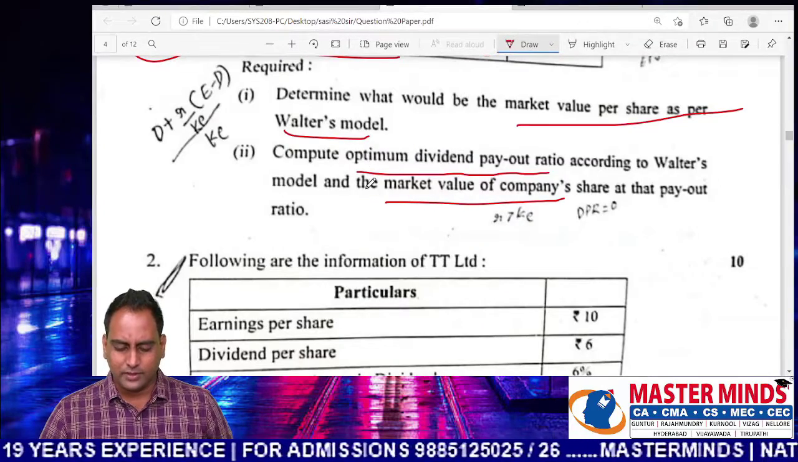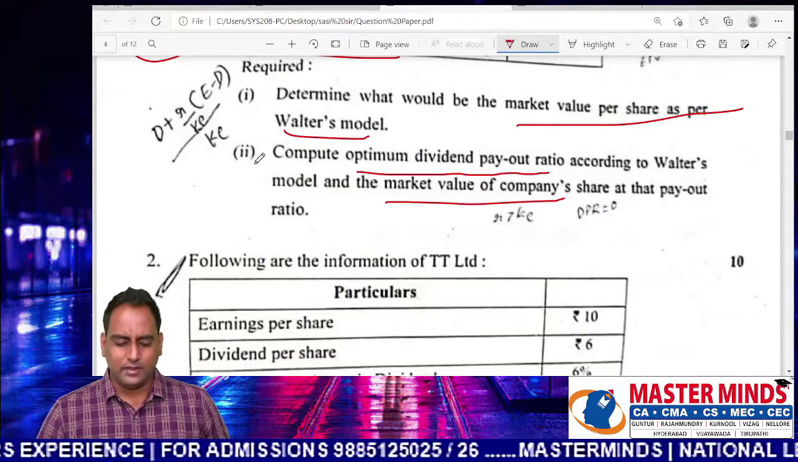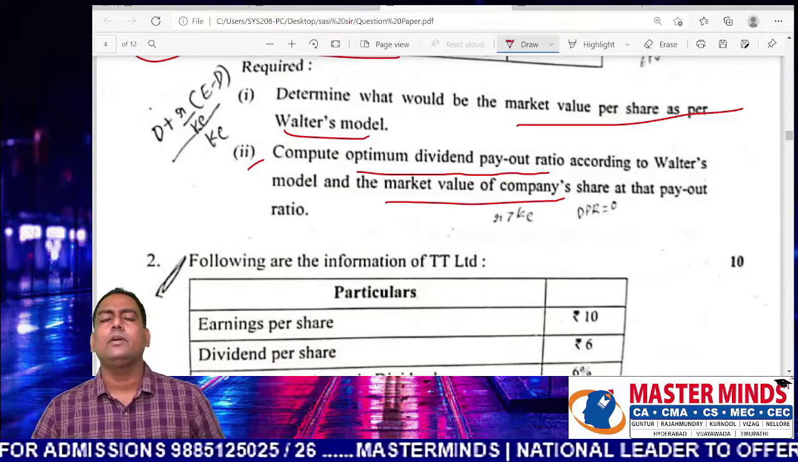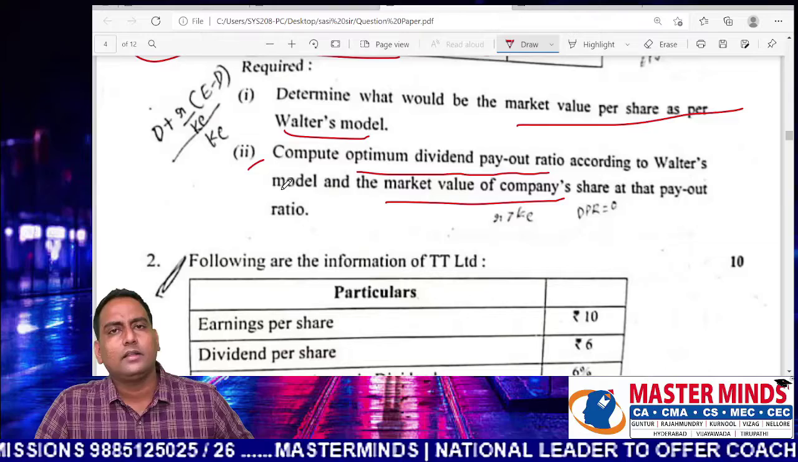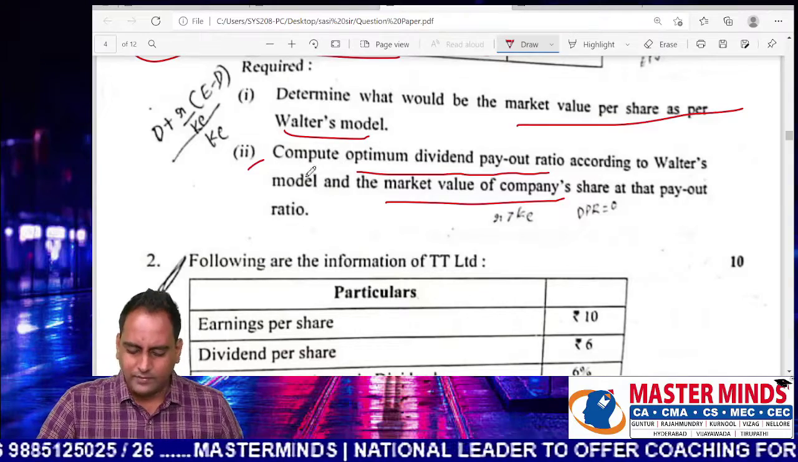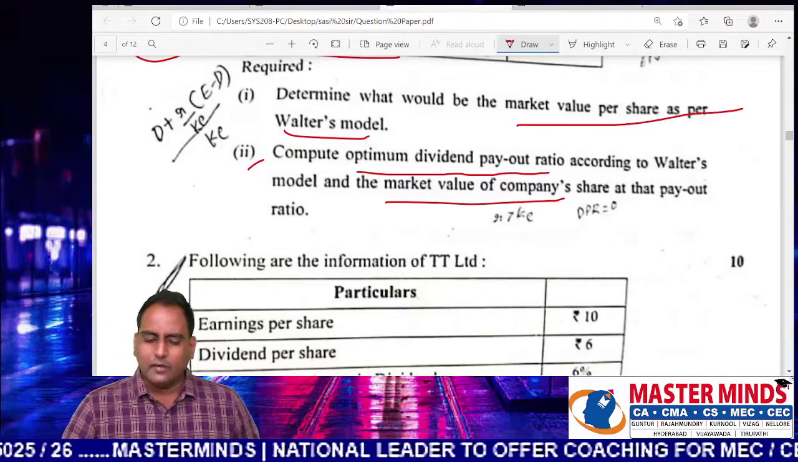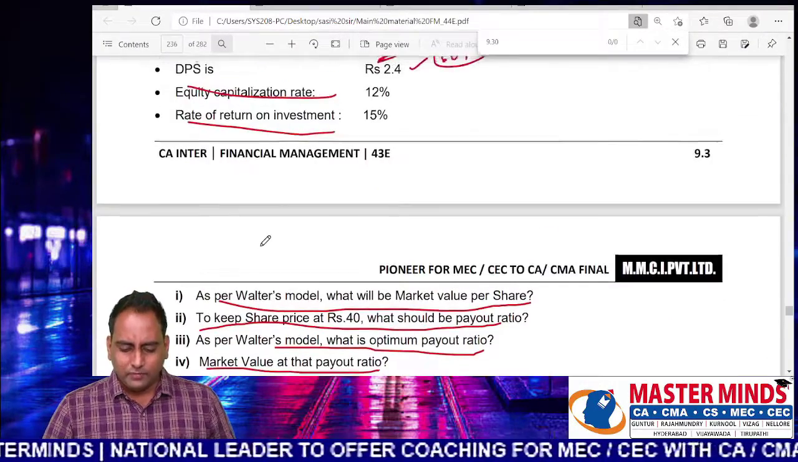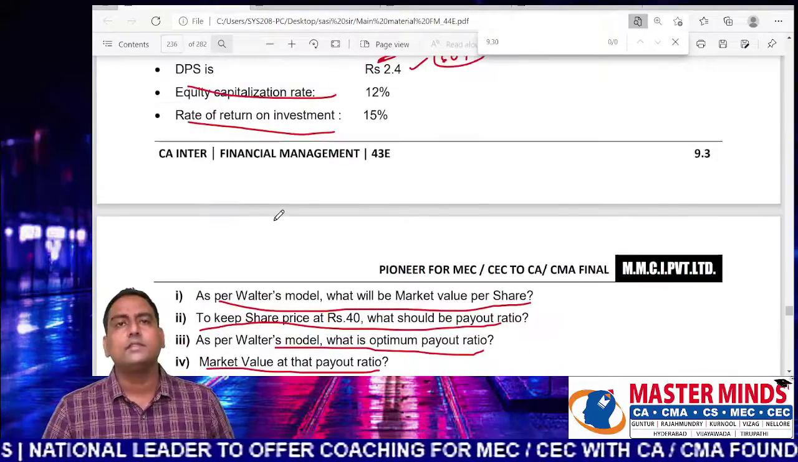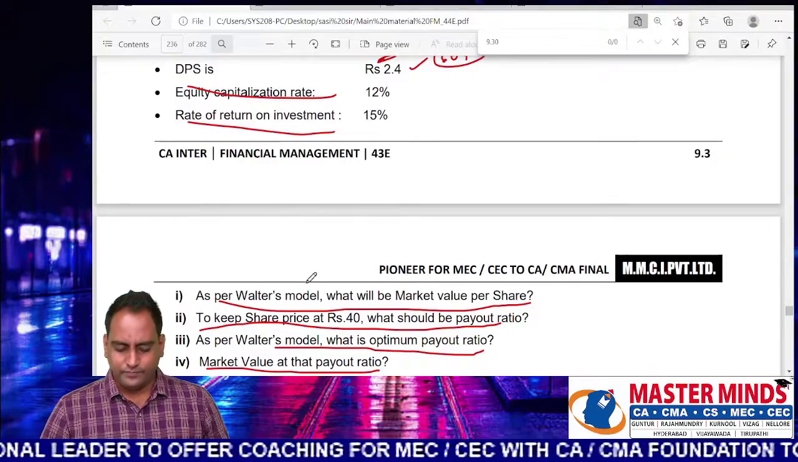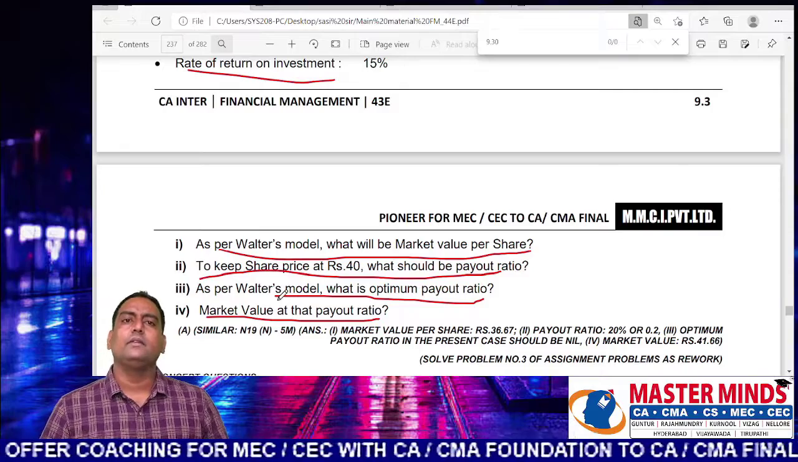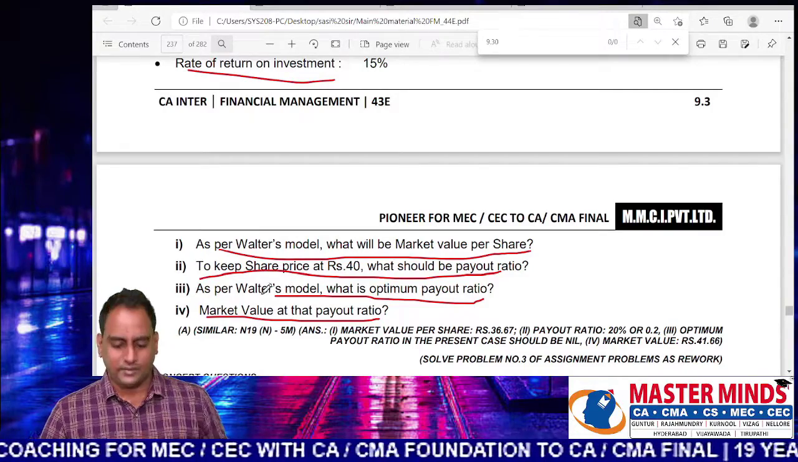So these 2 points are clubbed here. And in point number 2, you have to express the optimum dividend payout ratio and find the value of share at the optimum payout ratio. So this is the difference. When comparing the question given in the examination with the question provided by us, ours is quite advanced. We are covering 4 points, but in the examination question, they are just focusing on 3 points.